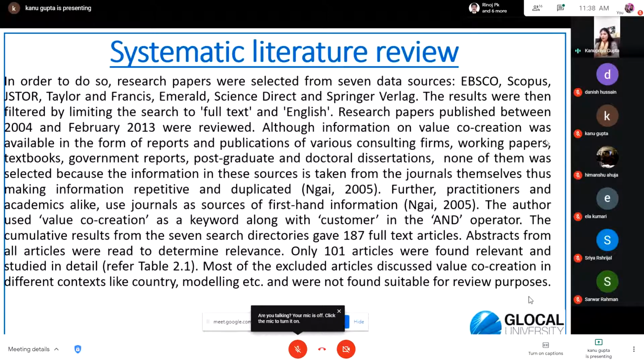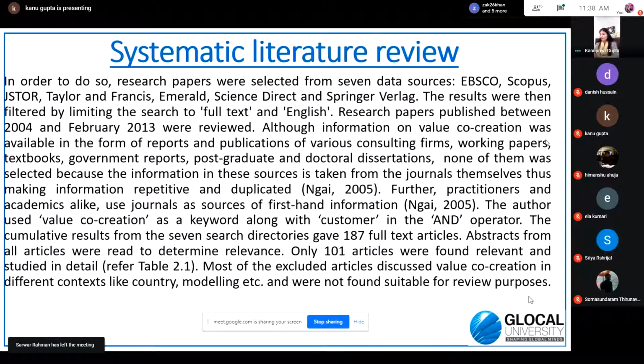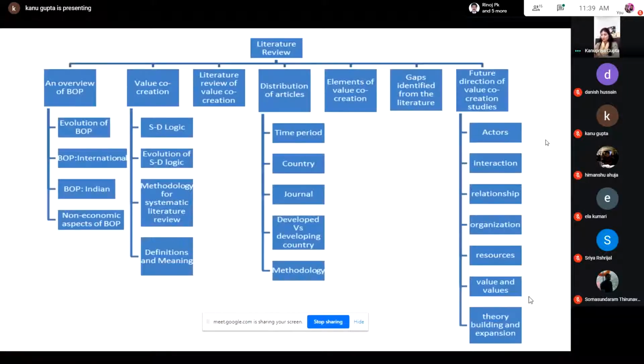Abstracts from all articles were read to determine the relevance. Only 101 articles were found relevant and studied in detail. Most of the excluded articles discussed value co-creation in different contexts like country, modeling, etc., and were not found suitable for review purposes. So that is another example of how this person used systematic literature review in their thesis.